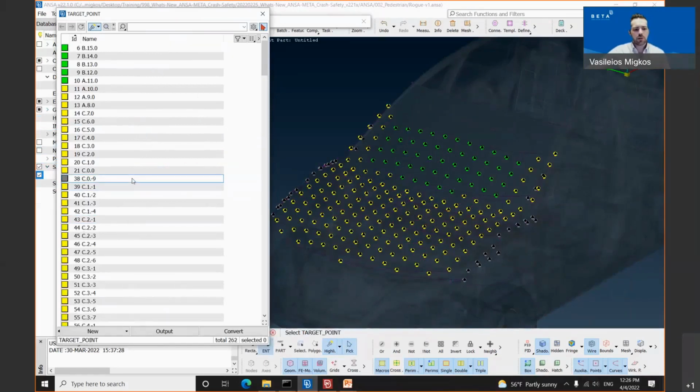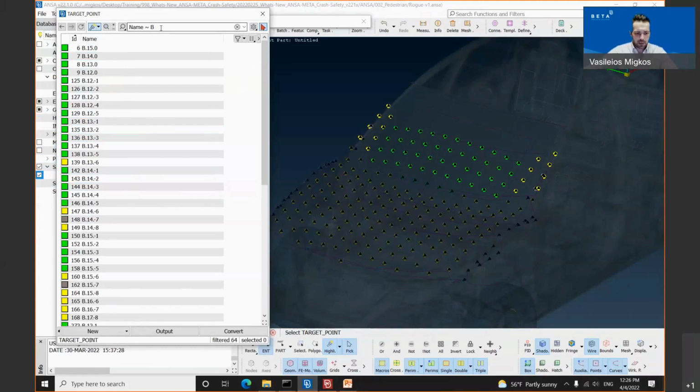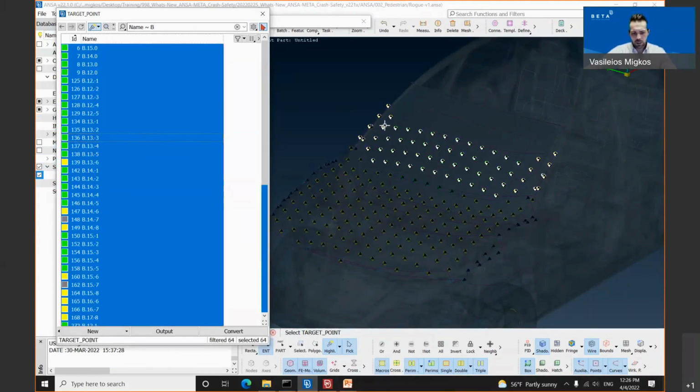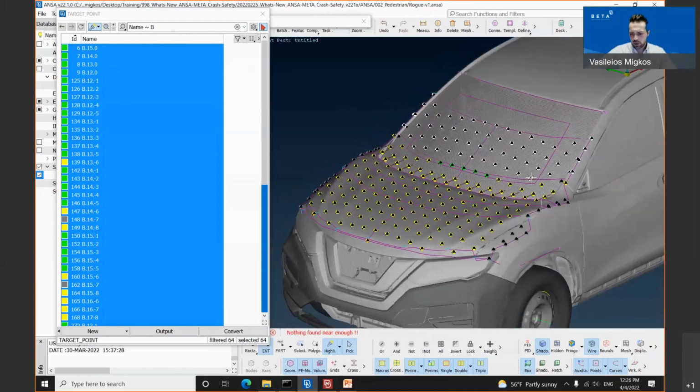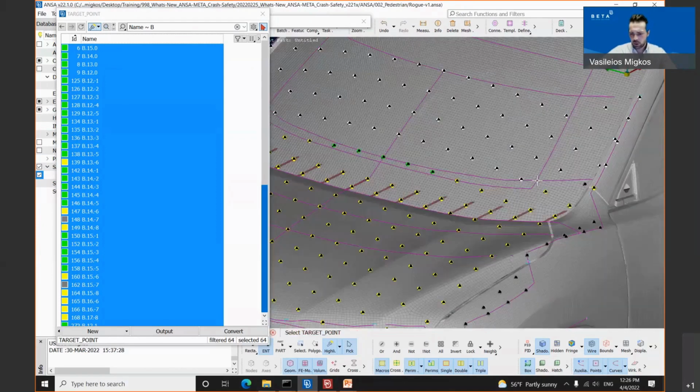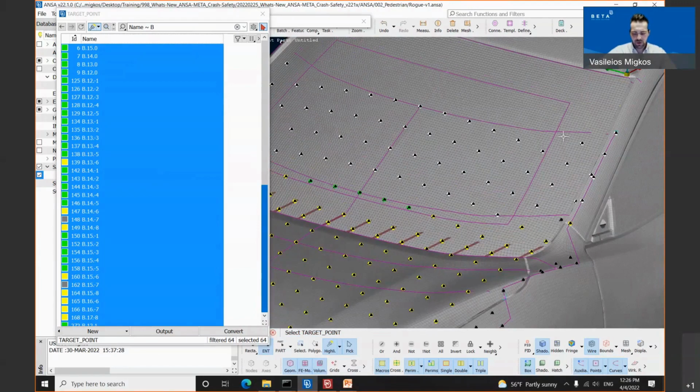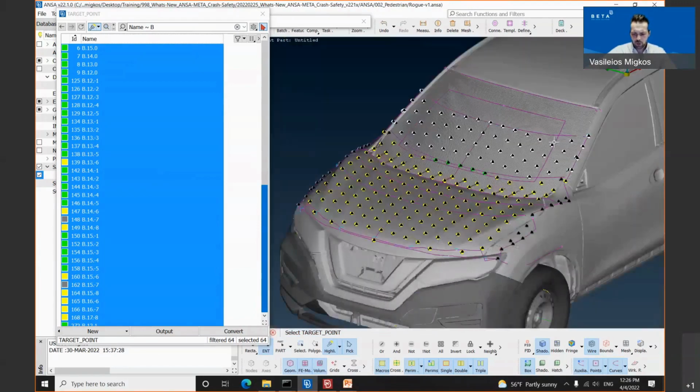You might notice that there are different target points starting with A, B, and C. The points for the bicyclists have the letter B inside the name. If the user types the letter B in this search function, he can see all the points related to the bicyclists. Once you select the points and we inspect them, you will notice that points lying above the wraparound distance 2100 and below the wraparound distance 2500 are all points for the bicyclists.